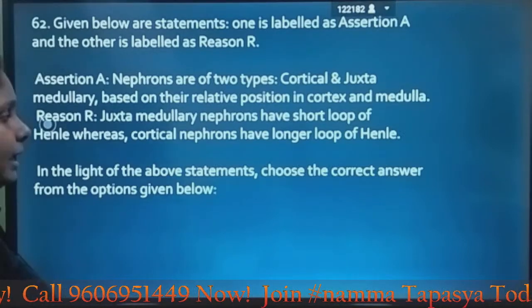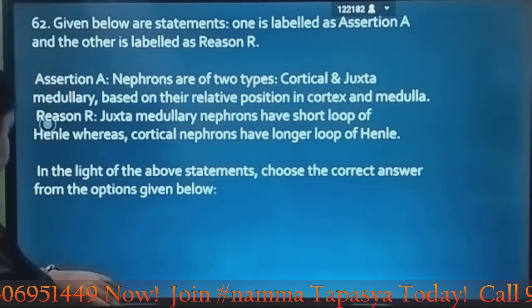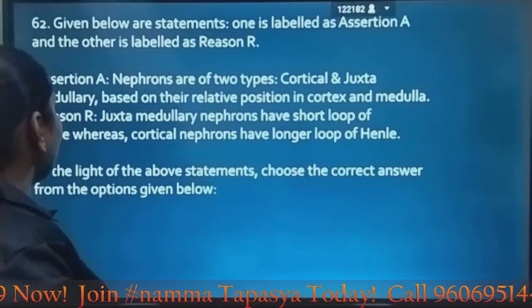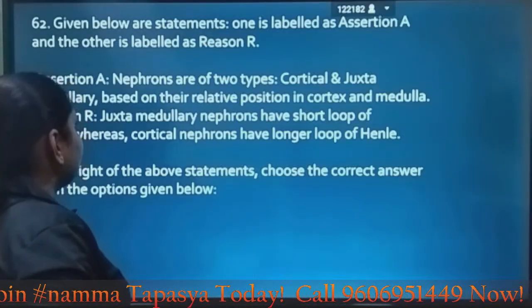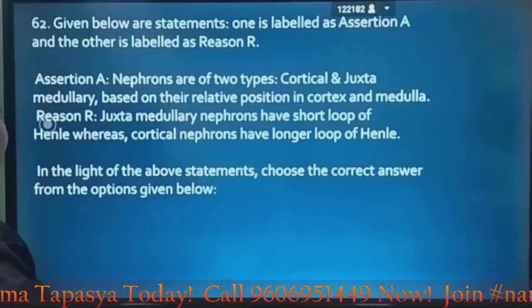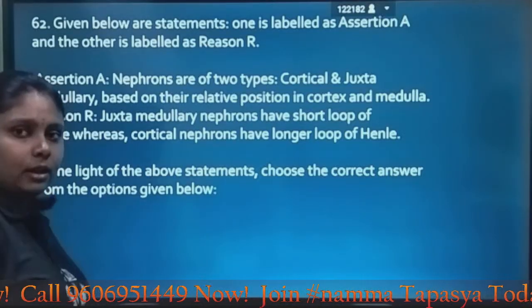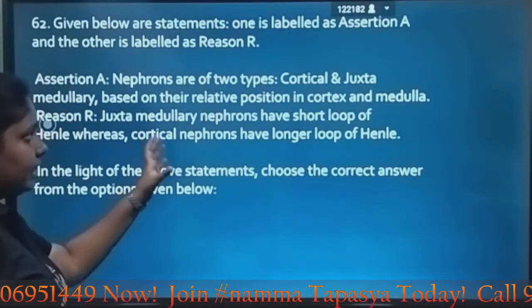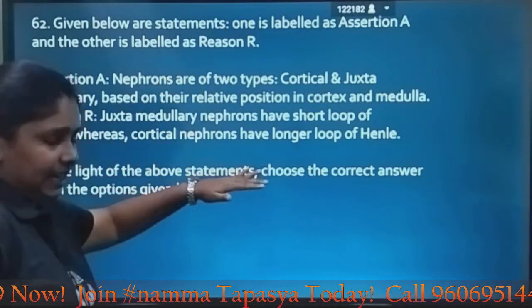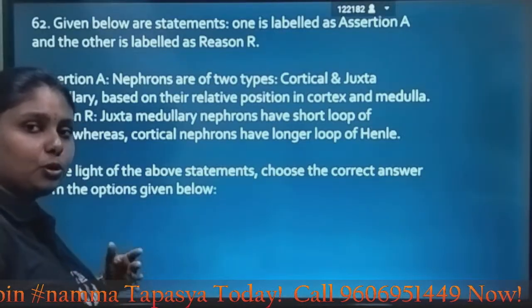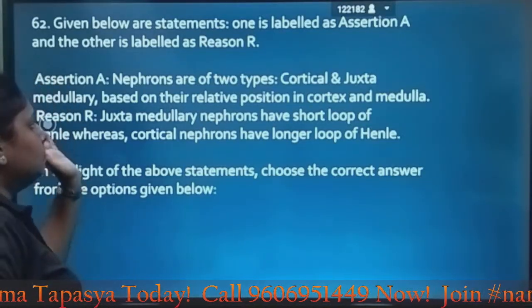Next question, you have again an assertion and a reason. Nephrons are of two types, cortical and juxtamedullary, based on their relative position in cortex and medulla. Correct. Here they have come to the excretory system.